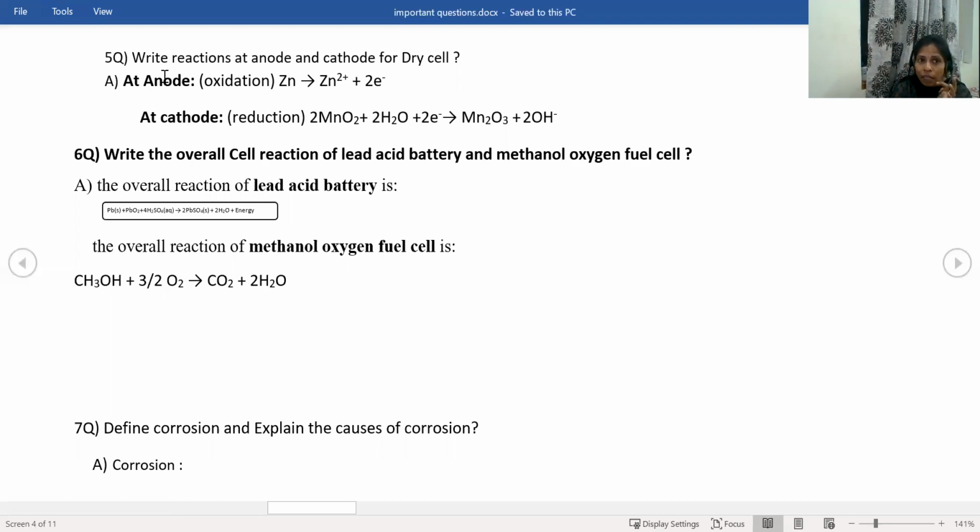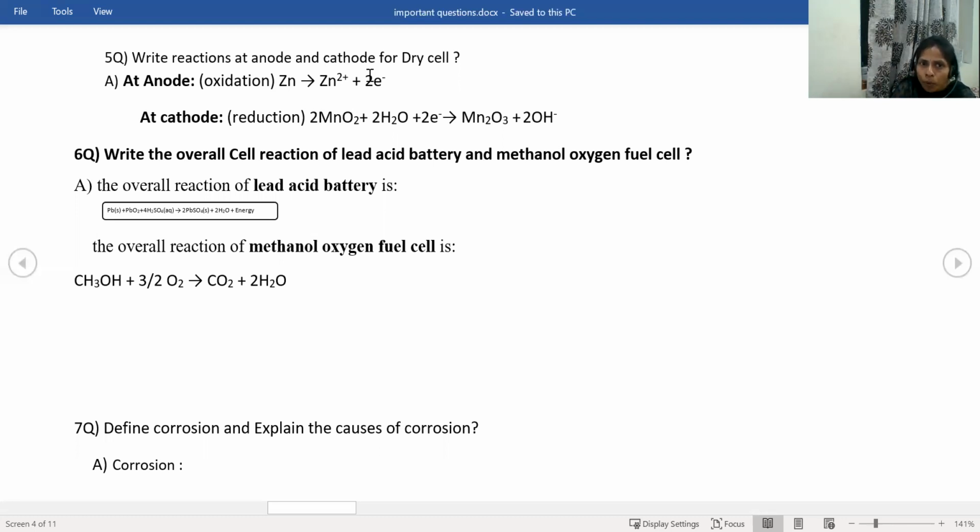So let us see the anodic reaction and the cathodic reaction. But before that, what are the reactions taking place at anode and the cathode? At anode, oxidation; at cathode, reduction reaction. At anode, oxidation means loss of electrons. So zinc is losing 2 electrons to produce Zn2+. And these 2 electrons are transferred to the cathode, and the cathode is manganese dioxide.